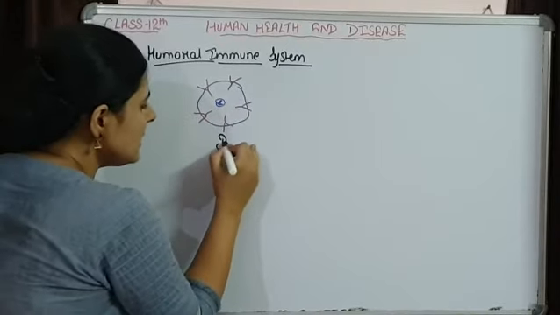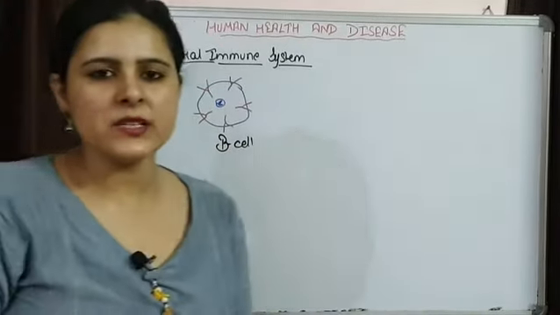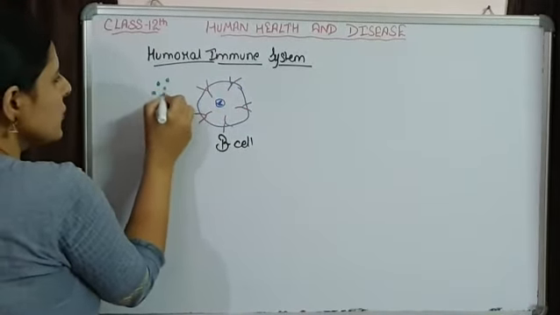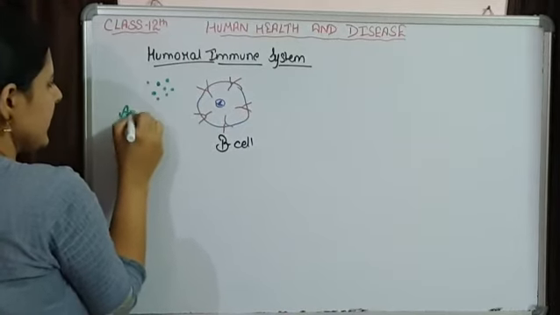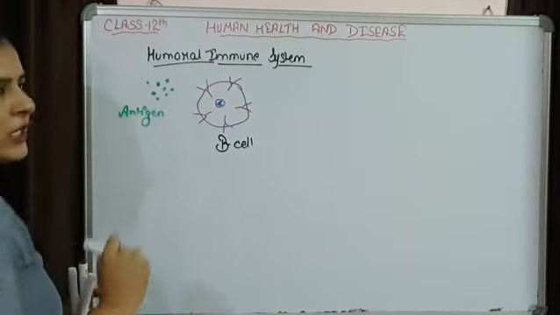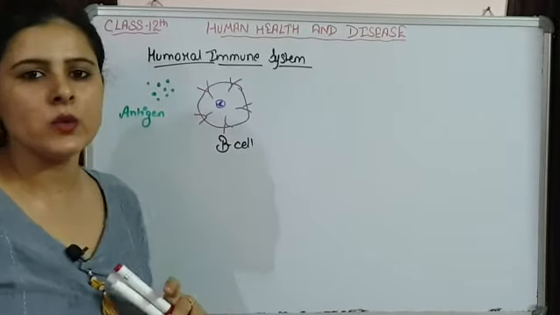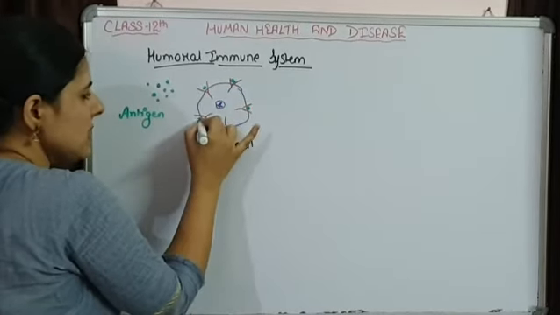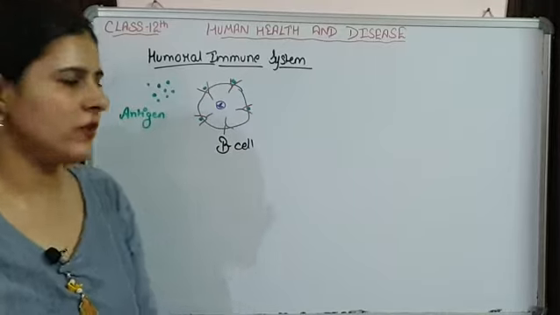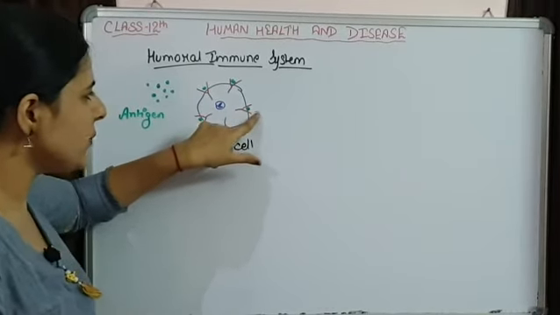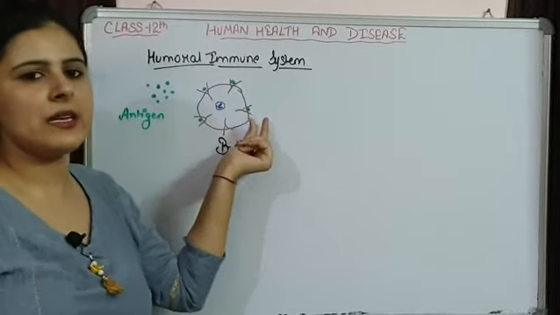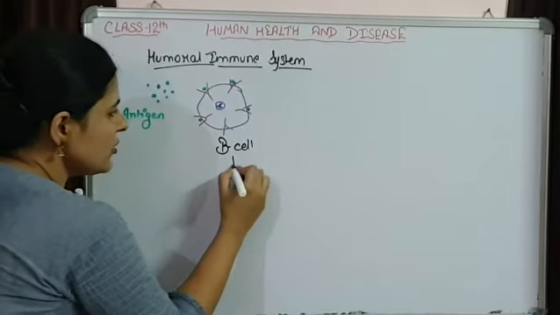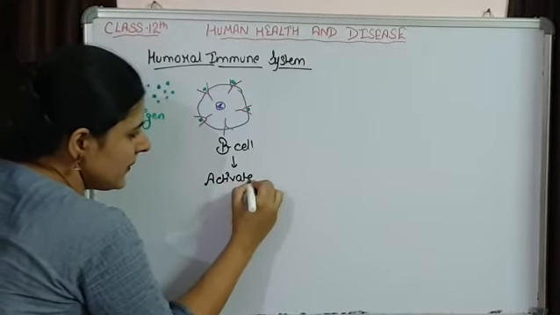Now this B cell is activated when an antigen, or you can say an immunogen, enters and interacts with the antibodies present on the surface of the B cell. We can see an interaction taking place between antibody and antigen. Because of this interaction, activation of the B cell takes place, and it changes into an activated B cell.